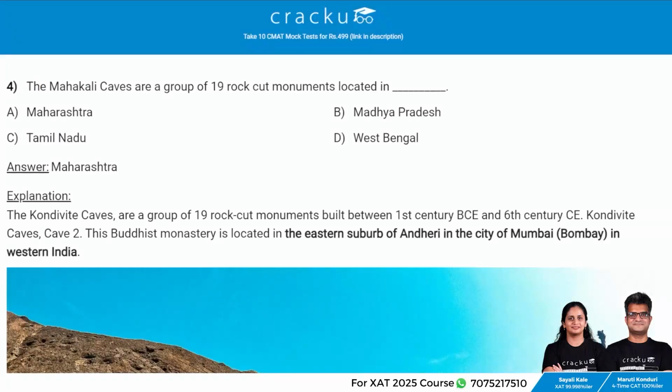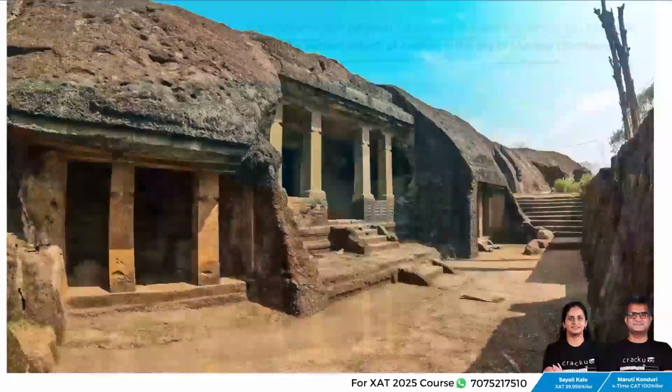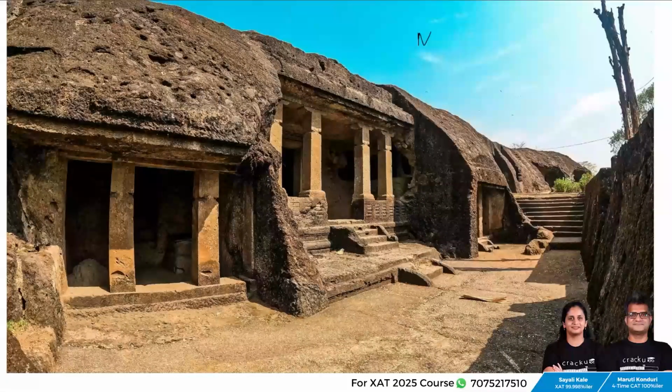Next question. The Mahakali Caves are a group of 19 rock cut monuments located in dash. The answer is Maharashtra. The Kondaviti Caves are a group of 19 rock cut monuments built between 1st century BCE and 6th century CE. This Buddhist monastery is located in the eastern suburb of Andheri in the city of Mumbai in western India. So here in this image you can see the Mahakali cave.